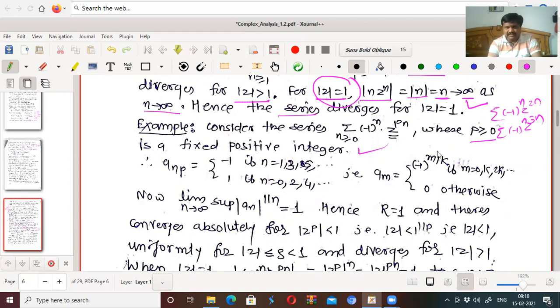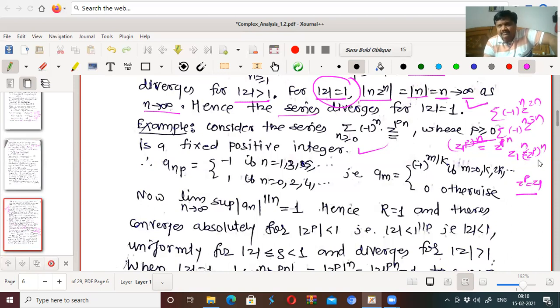Therefore, this can be written as, right, this is your a_n now. Here for this a_n, I will put z1 equal to z to the power p. So z1 to the power n is equal to z to the power pn. That means we are considering z to the power p as something z1. So if I find the radius of convergence, then we get this series converges for